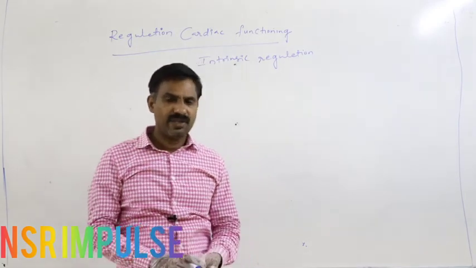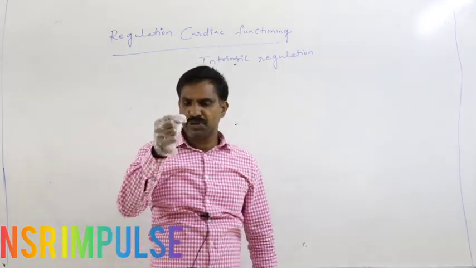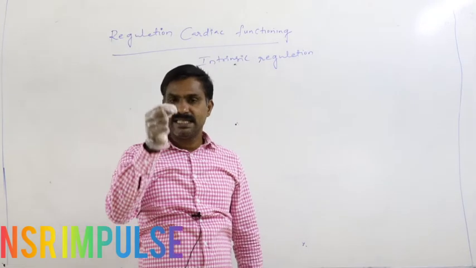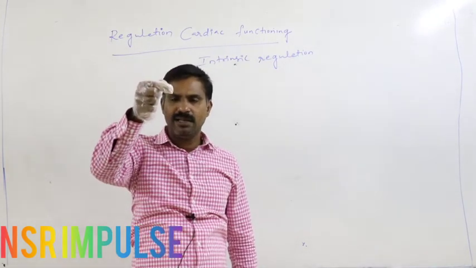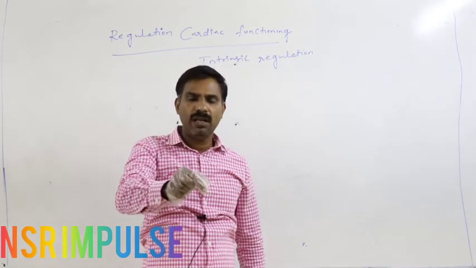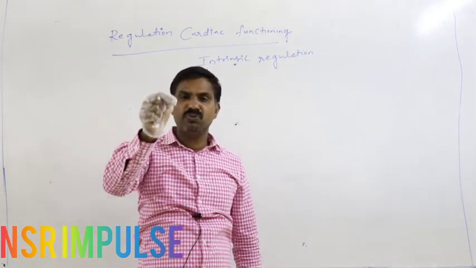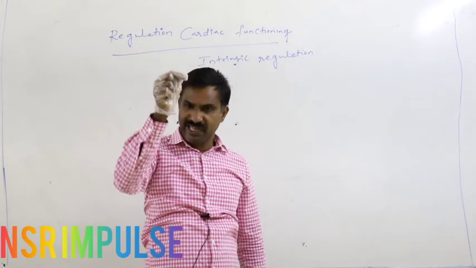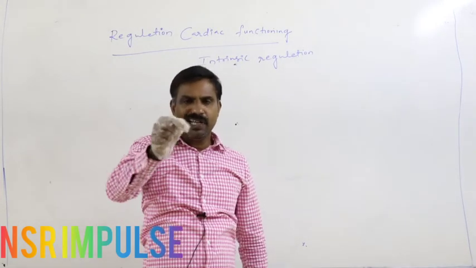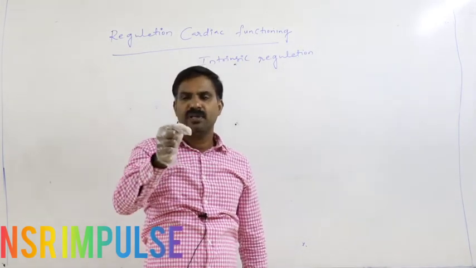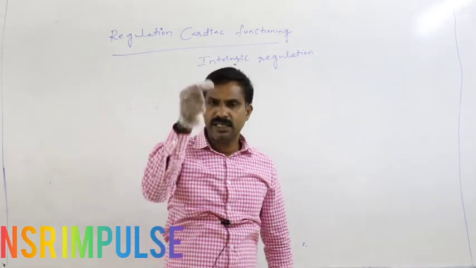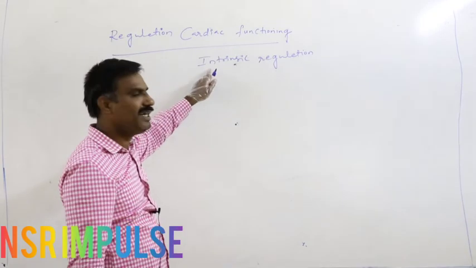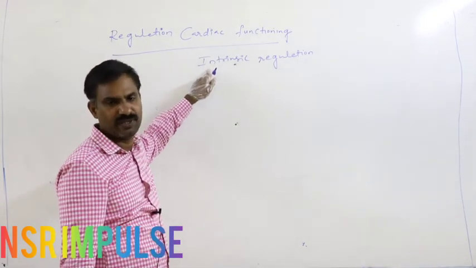If this nodal tissue, the SA node, which is located in the right atrial wall, can regulate the heartbeat itself and maintain the normal heartbeat rate, then that is said to be intrinsic regulation.